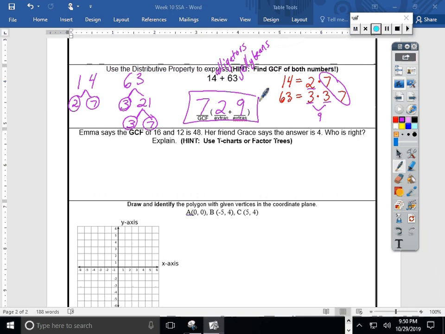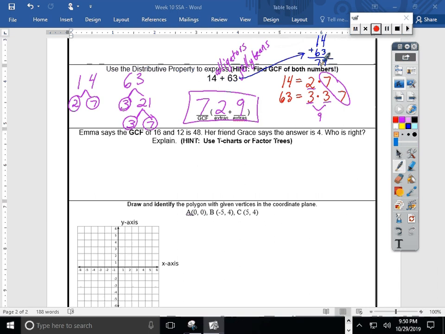Now you might say, did that really work? Does that really check out mathematically? It really does. Off to the side, I could add 14 plus 63, just because some of you are not convinced that I know what I'm doing. It is questionable some days. 4 plus 3 is 7, and 6 plus 1 is 7. I get 77. Well, it doesn't look like 77 at all.